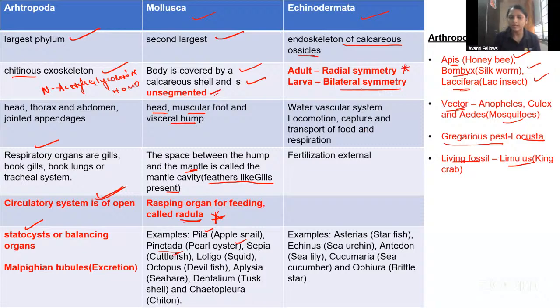Okay. And then coming to the adult, it is radial symmetry. Larva is bilateral symmetry. Okay. Remember this, guys.